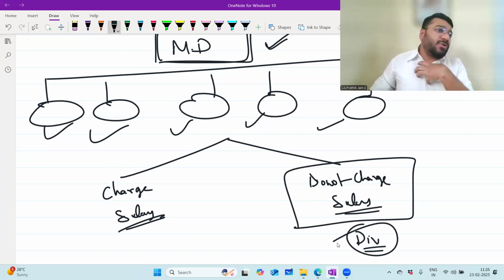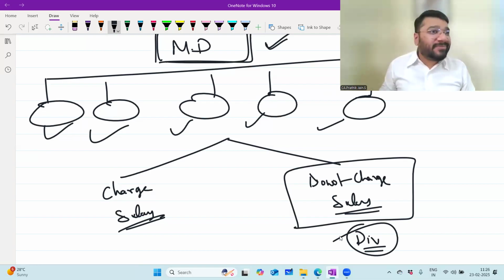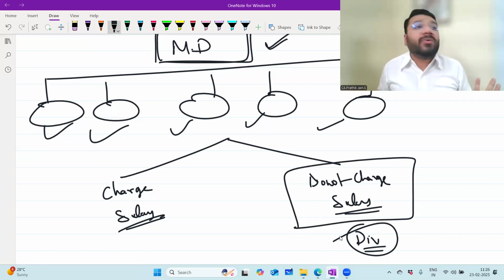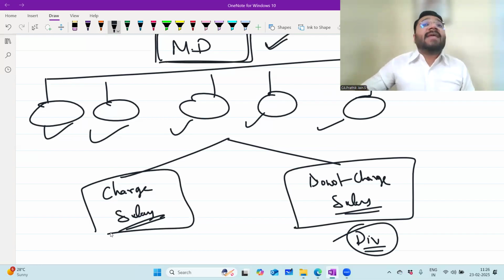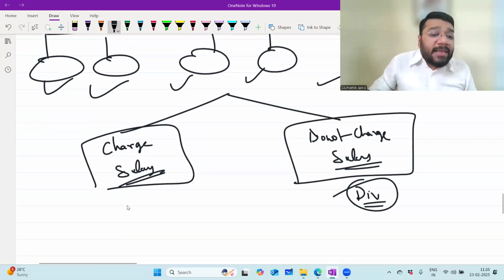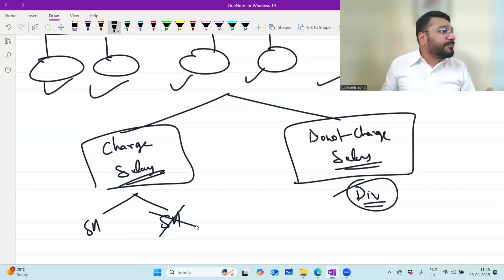Can I take the salary? Yes, the option is yes. But in law, you will understand how the salary should be paid. How the remuneration of a director is decided, you will study in the CA Intermediate company accounts law. But there are some directors who will charge salary. These people either could be shareholders of the company or they need not be. Every director being a shareholder of the company is not required.